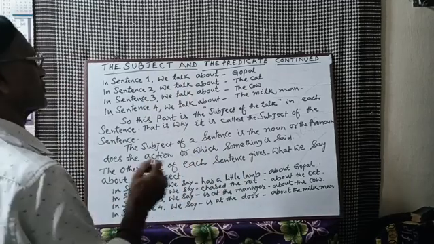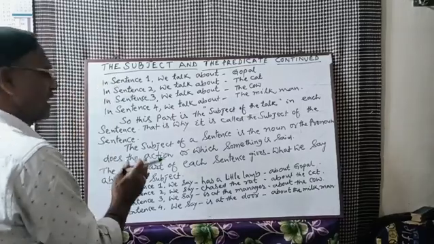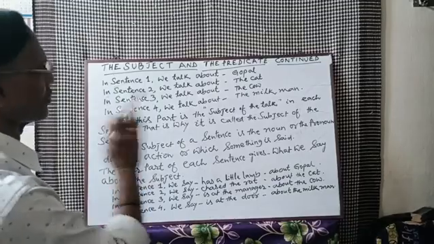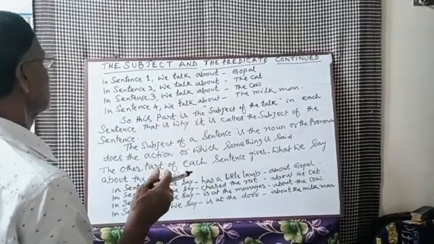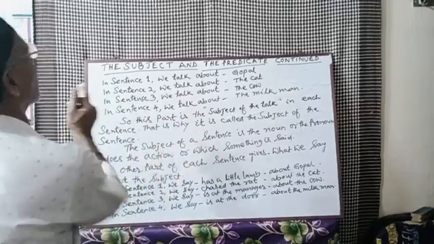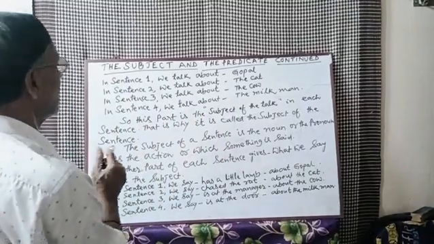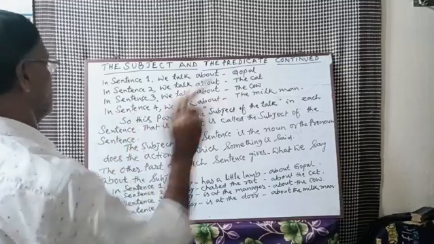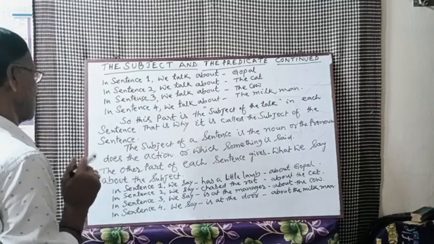In our previous class I told you clearly that in a main sentence, in a perfect sentence there are two parts. First one is subject part, second one is predicate part. That means the predicate part is expressing or telling something about the subject. What the subject has done, what the subject is going to do, and what the subject will do. I have clearly explained in our previous class.